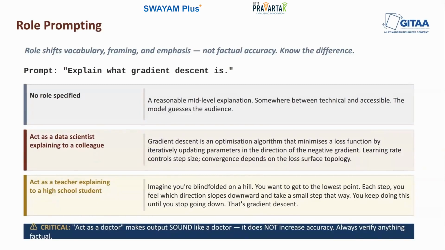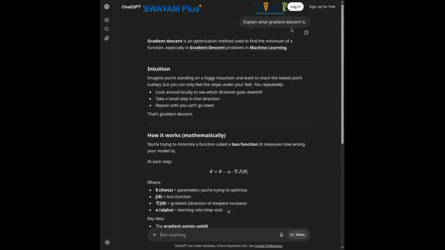Let's look at the question, explain what gradient descent is. We can ask this question for three different roles. The first is simply: explain gradient descent. We are not mentioning anything specific, and I'll show you what the response looks like. Here we are asking: explain what gradient descent is.